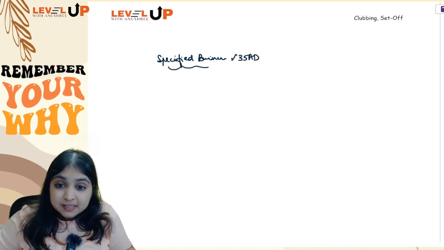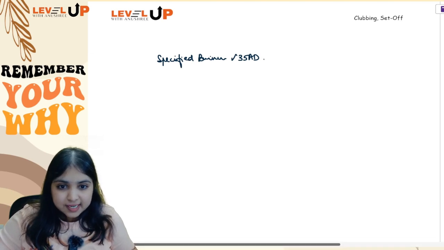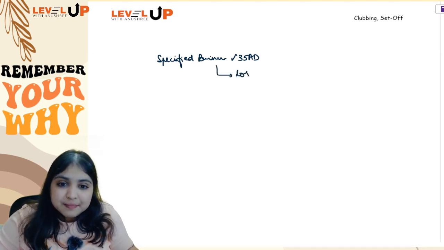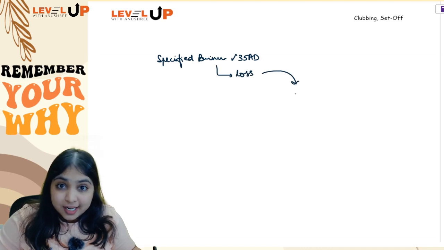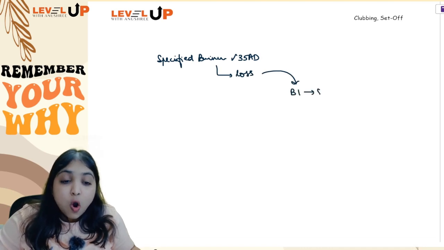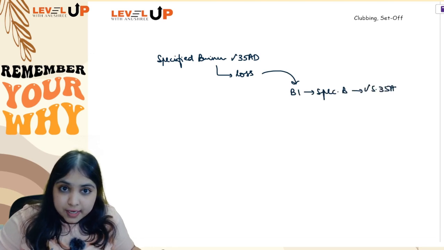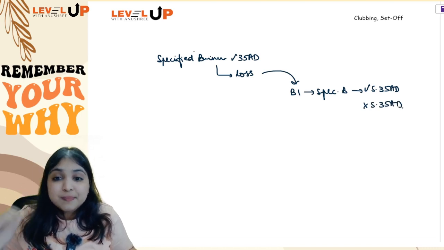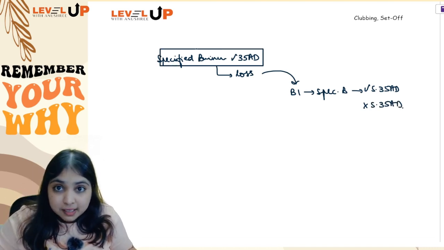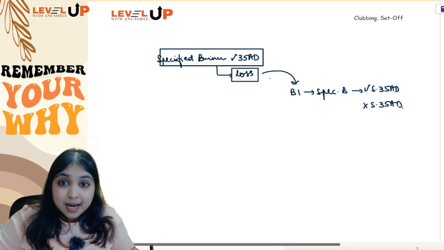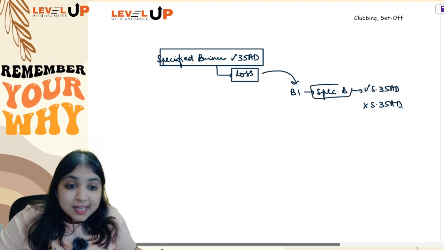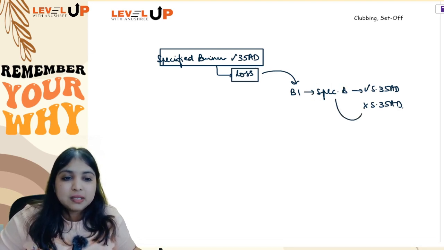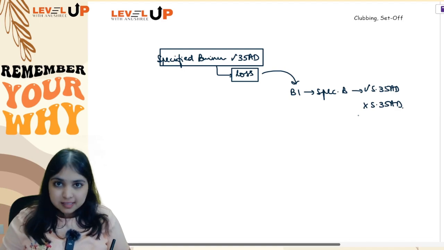So specified business I have, and I am claiming 35AD, let us say. From this business, I am suffering a loss. This loss you can adjust against business income of any specified business, whether you are claiming 35AD or whether you are not claiming 35AD, it doesn't matter. If you have a specified business where you are claiming 35AD, from that business, if you are having any loss, that loss can be adjusted against income from any specified business, whether you are claiming 35AD or not claiming 35AD, doesn't matter.